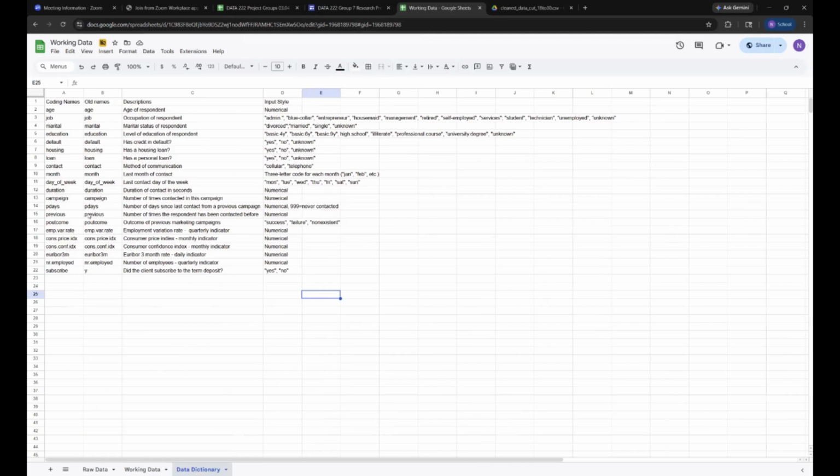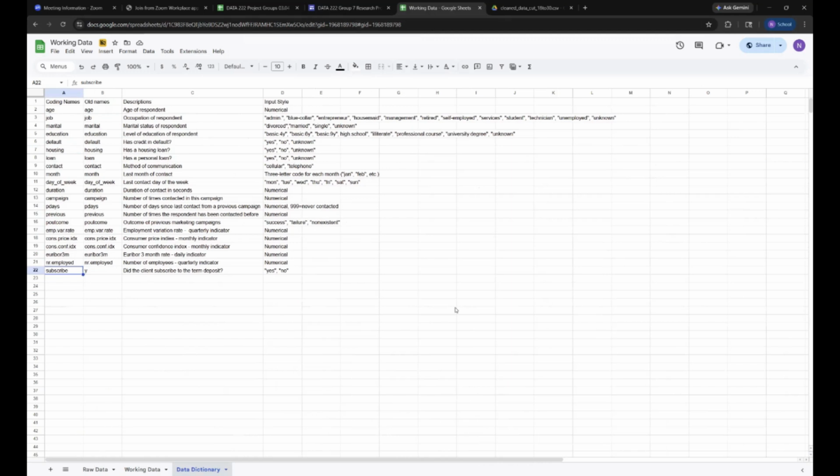For the variables, we used age, which is just the age of the respondent, as a number. We used default, which is whether the respondent's credit is in default: yes, no, or unknown. We used housing, which is whether the respondent has a housing loan, also yes, no, or unknown. And then loan, which is whether the person has a personal loan: yes, no, or unknown. That was to predict subscribe, which is whether the person has subscribed to a term deposit.